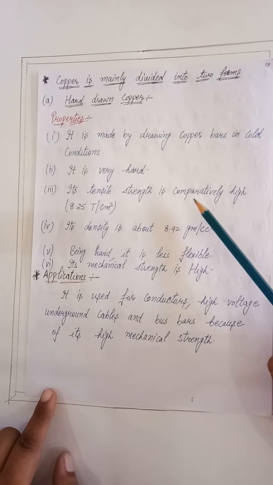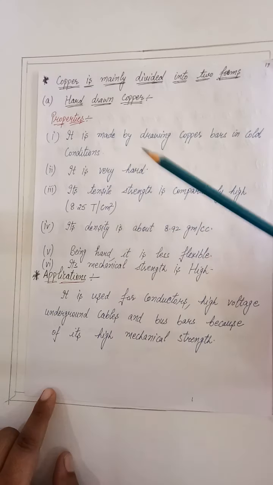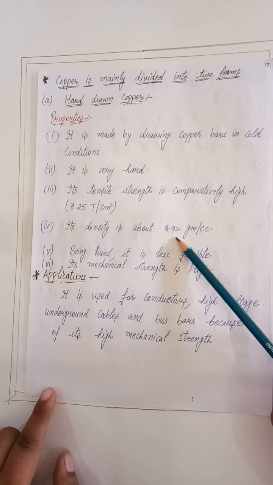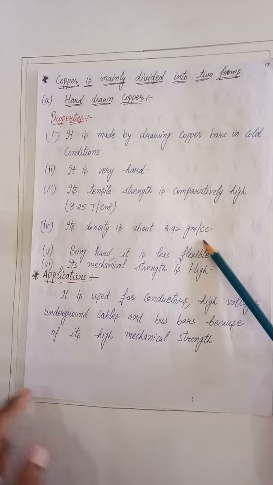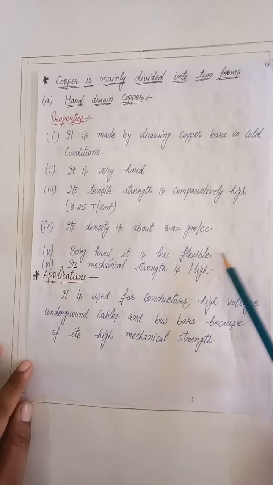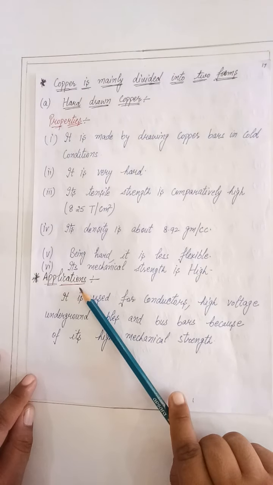Its tensile strength is comparatively very high, having an approximate value of 8.25 tons per centimeter square. Its density is about 8.92 gram per cc. Cc is the cubic centimeter. Being hard, it is less flexible. Its mechanical strength is high. Application: hard drawn copper can be used for conductors, high voltage underground cables, bus bars, because of its high mechanical strength.